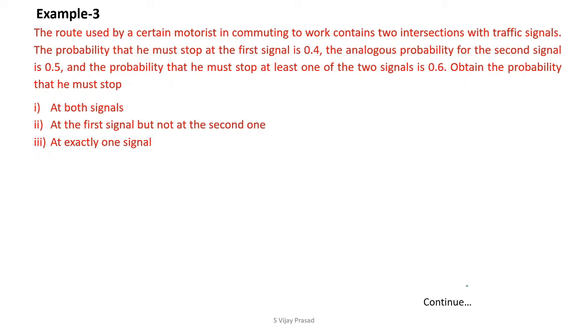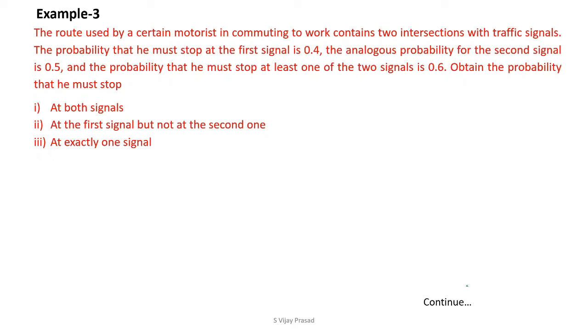The analogous probability for the second signal is 0.5. And the probability that he must stop at at least one of the two signals is 0.6. Obtain the probability that he must stop at both signals. The second question, at the first signal but not at the second signal. Third one, at exactly one signal.